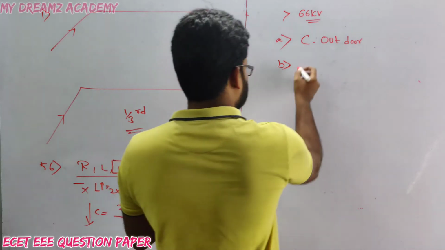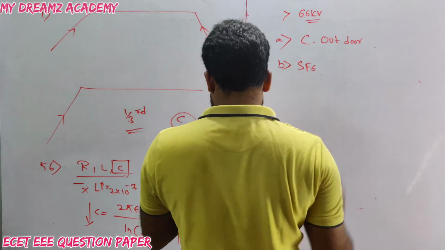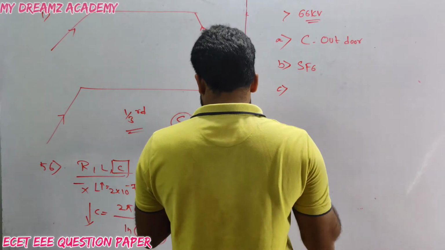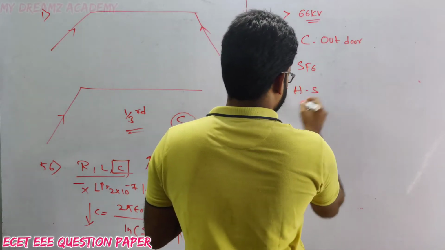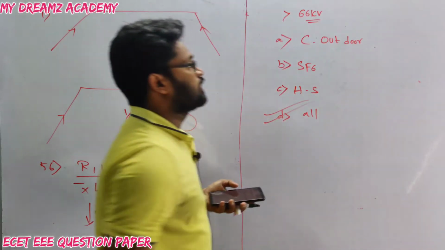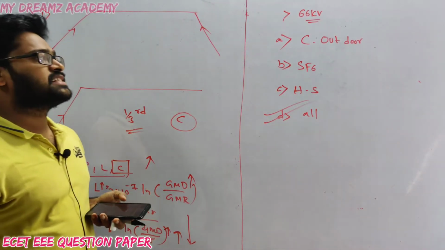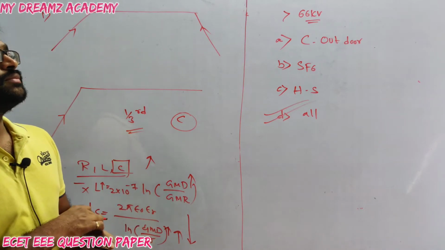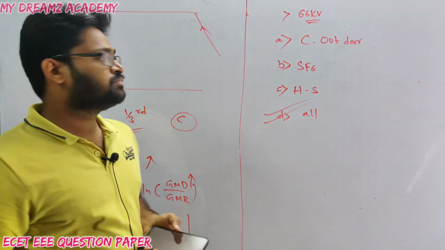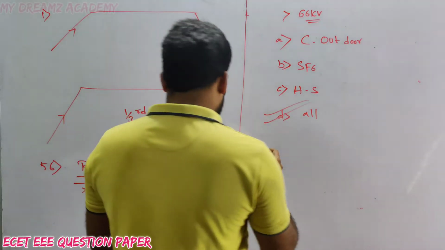Next, SF6 insulated enclosed substation. Yes, this can also be used. Next, hybrid substation. All of the above is correct. For voltage greater than 66 kV, we can use conventional outdoor substation, SF6 substation, and also hybrid substation.